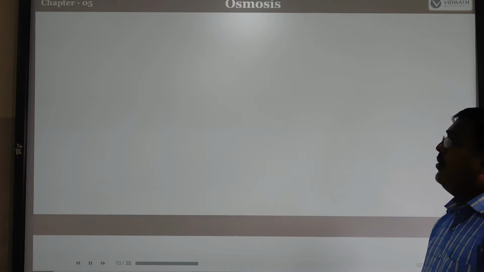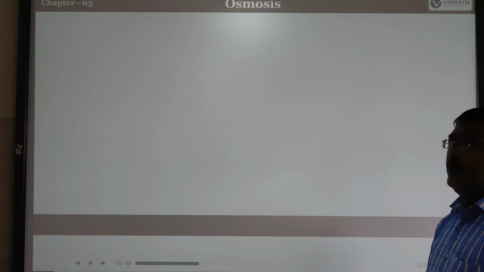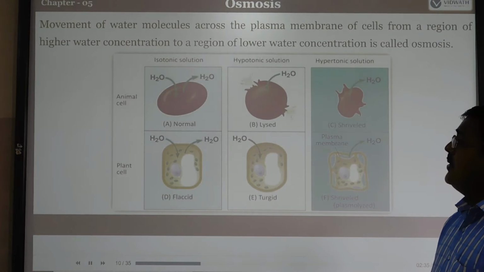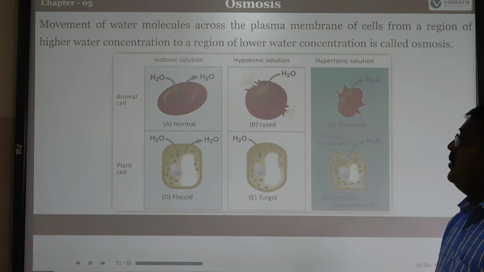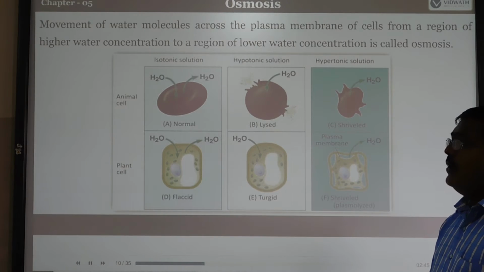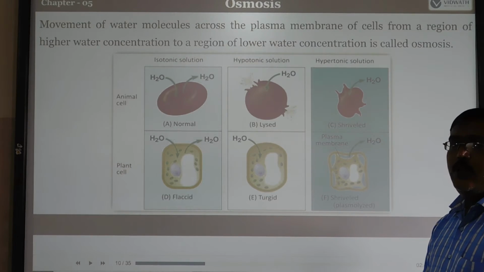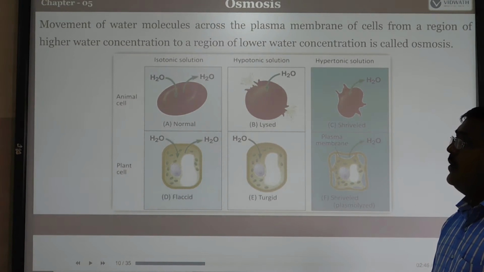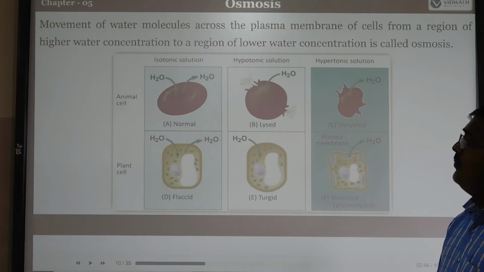So how does the cell membrane work? We can know about it through the meaning of osmosis. So what is the meaning of osmosis? Here we see isotonic, hypotonic and hypertonic solutions. Isotonic means that the water and the sugar or salt solution concentrations are equal, then it is called an isotonic solution.